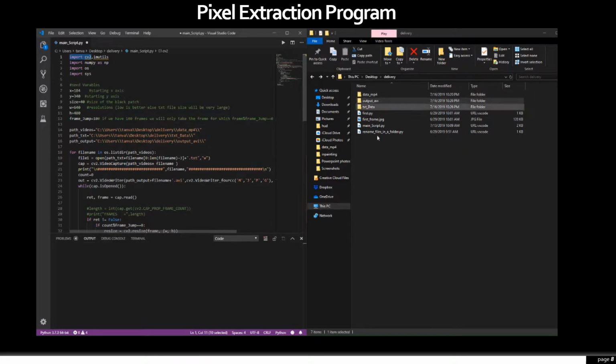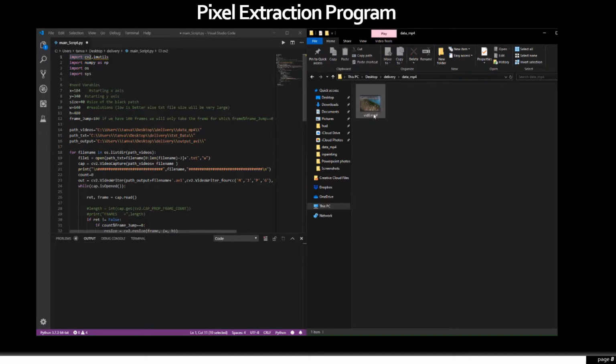Over on this side, we have our folder, which is where all of our data is set. In this folder is our input video.